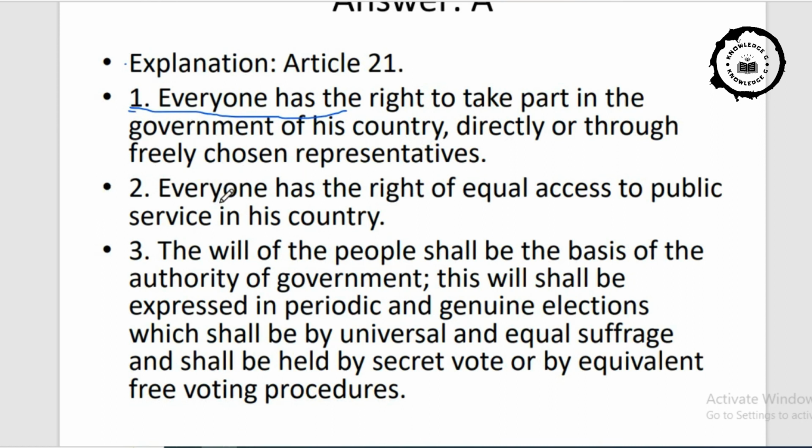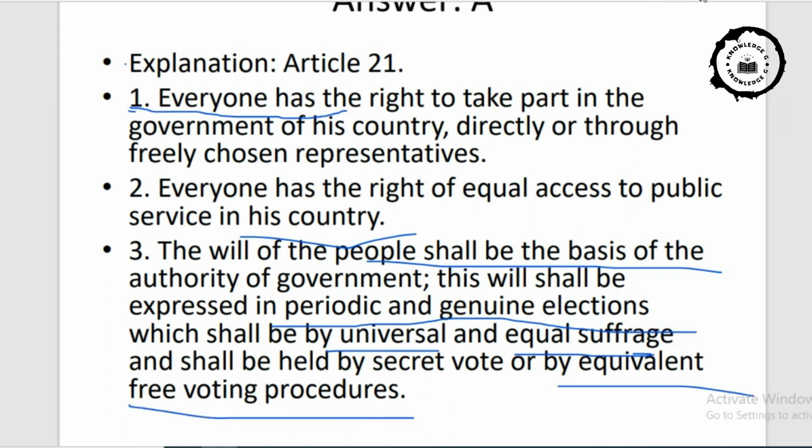representatives. In the second point, everyone has the right of equal access to public service in his country. And in the third point, the will of the people shall be the basis of the authority of the government. This will shall be expressed in periodic and genuine elections, which shall be universal and equal suffrage, and shall be held by secret vote or by equivalent free voting procedure.